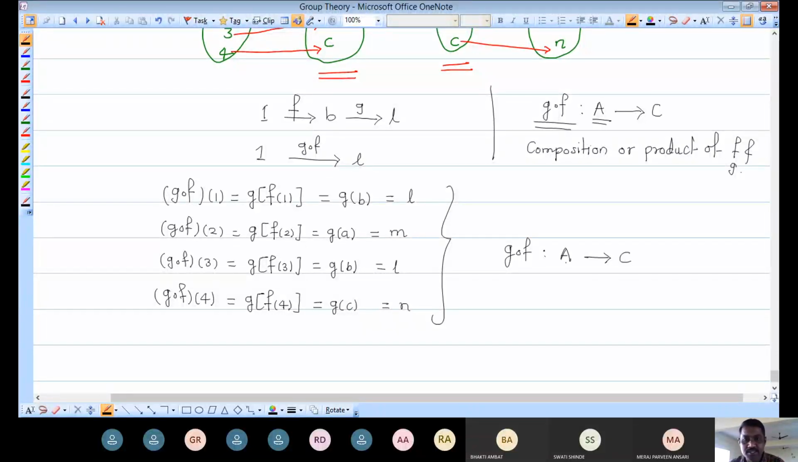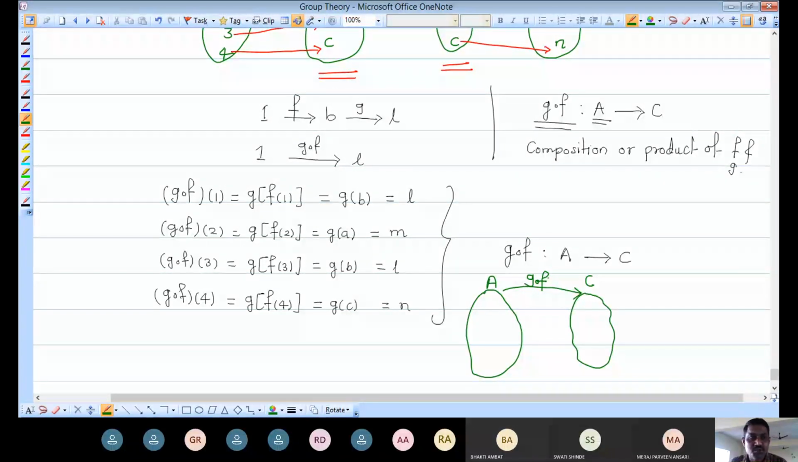And how many elements are there in A? There are 4 elements. Again let me represent this composition by a new diagram. This is our set A and this is our set C. Then this mapping is there, and this is the new mapping, and it is nothing but G composition F.